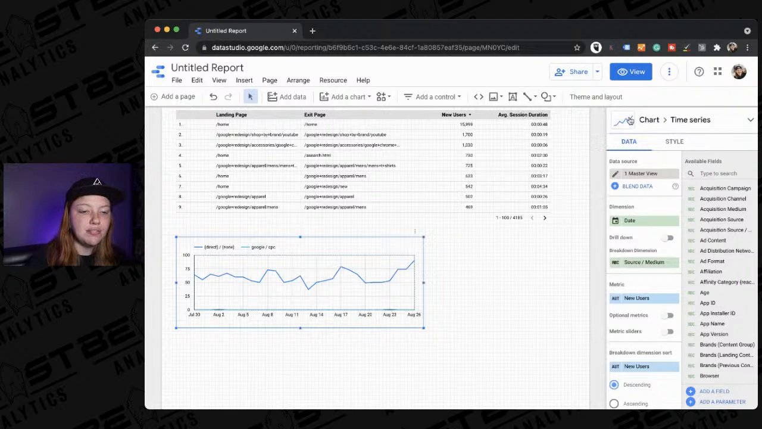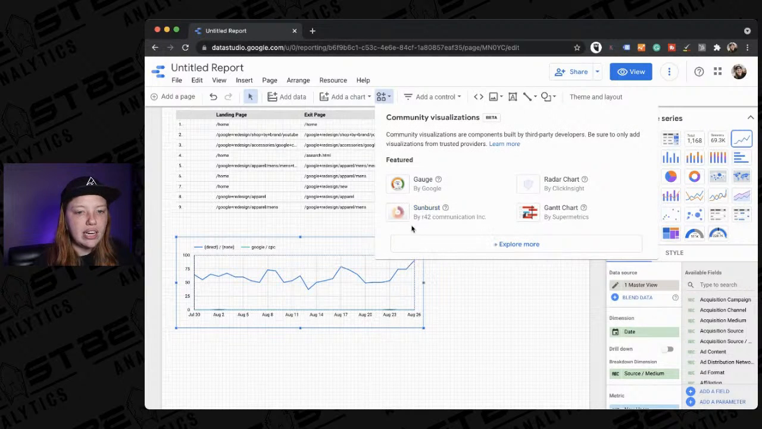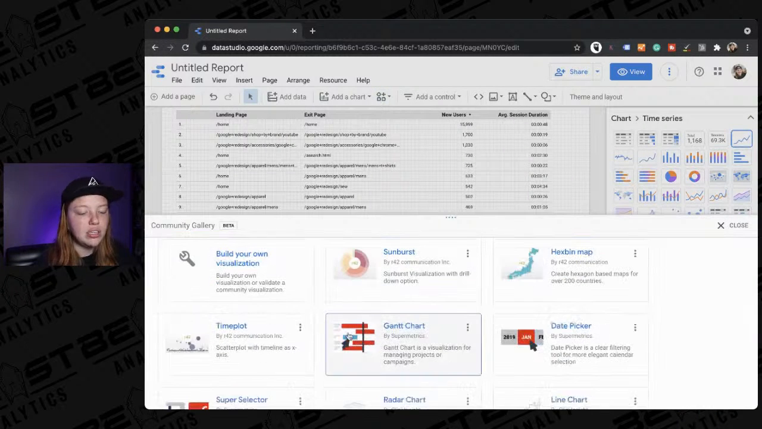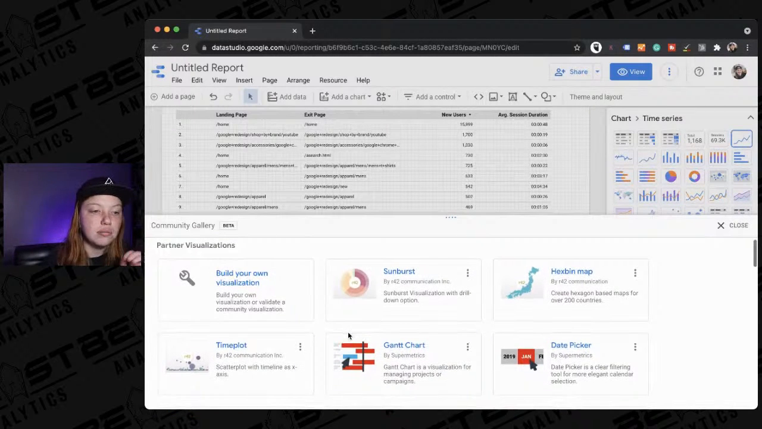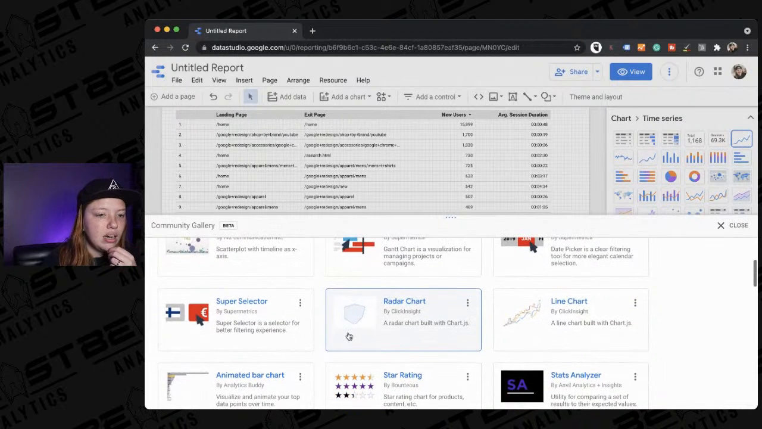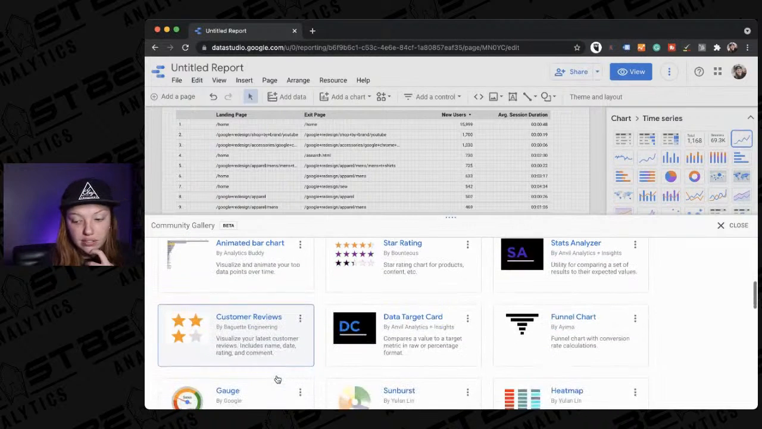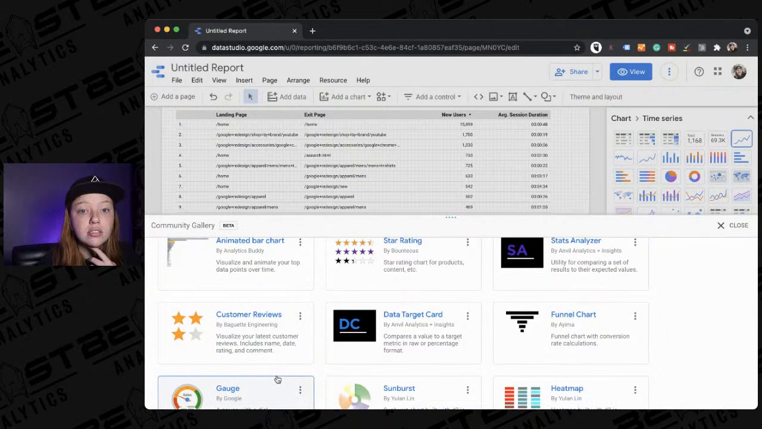But there are a lot of different options. If tables don't really work for you, like you saw, we changed this to a time series. There are a whole bunch of different types of charts in here. If you go to the weird little shapes up here, you can hit that and explore, and you can see all of the community visualizations, which I think are really cool. You can even create your own visualization, which is pretty impressive. If you're doing that, I'm impressed.